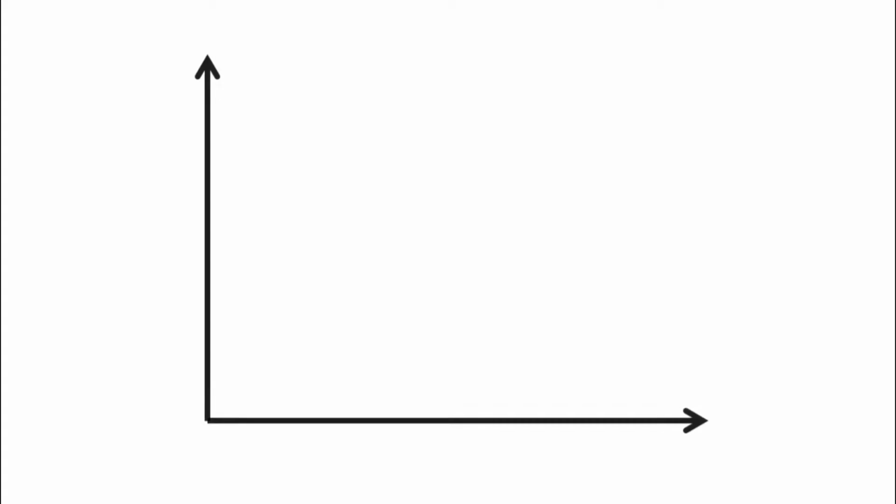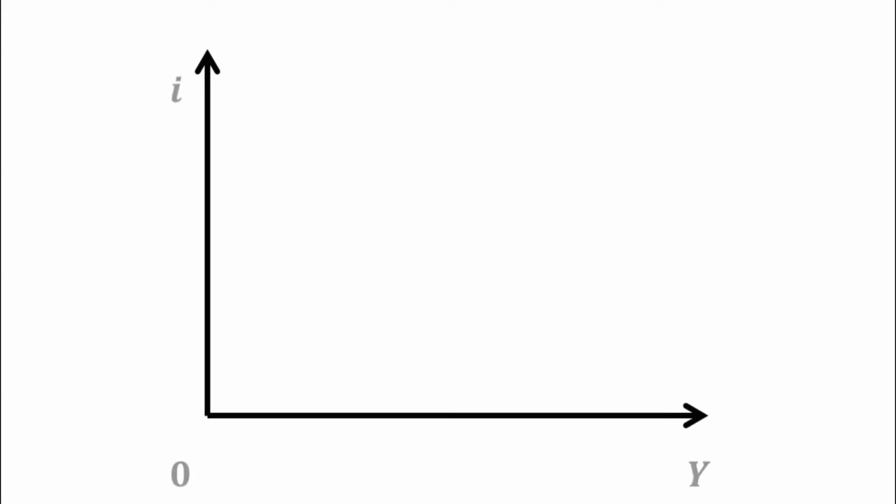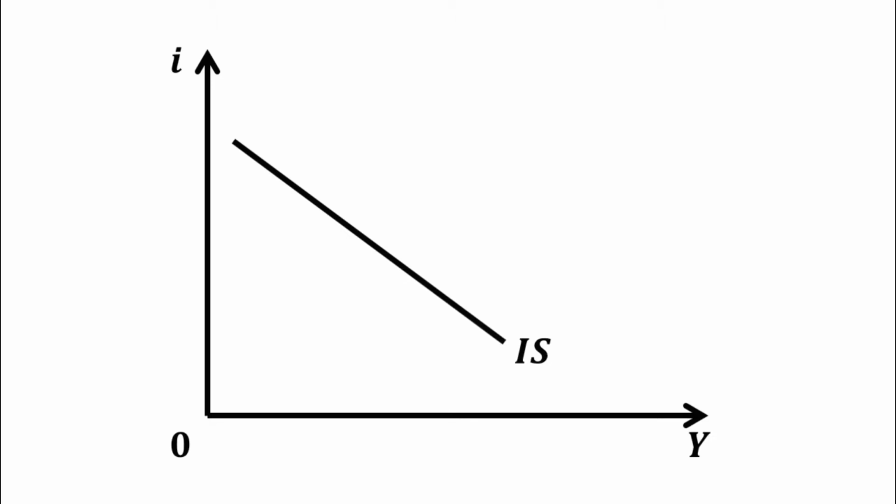Hello students, today's topic is liquidity trap and crowding out. Here we have two axes. On the horizontal axis we have taken income or output, and on the vertical axis we have taken interest rate. This is the downward sloping IS schedule and this is the horizontal LM curve. As we are discussing the case of liquidity trap, and we know in this case the LM curve is horizontal.